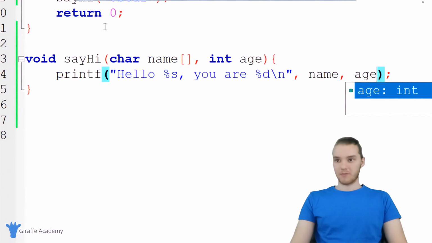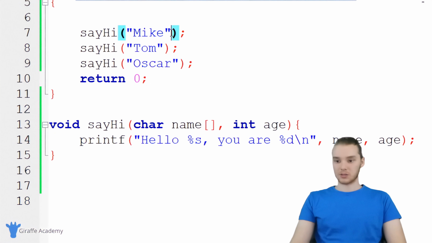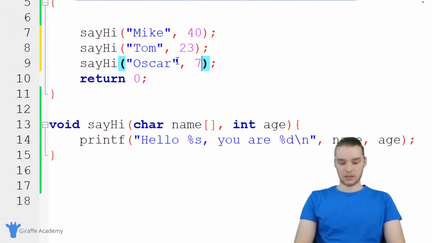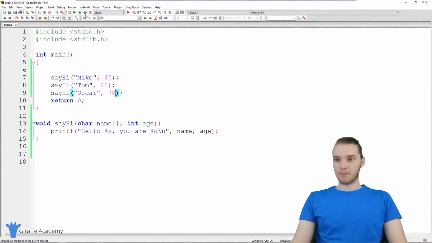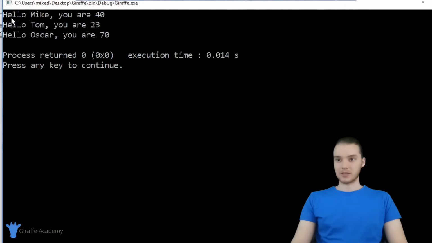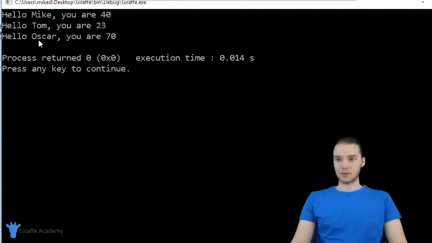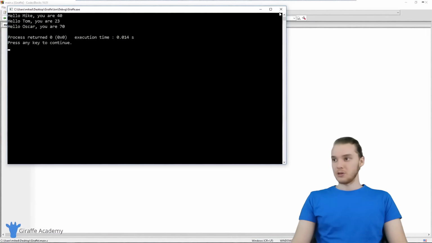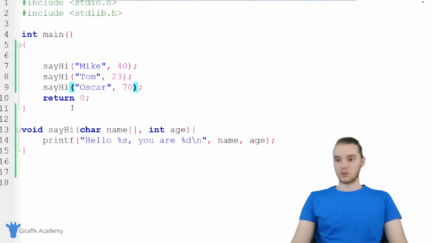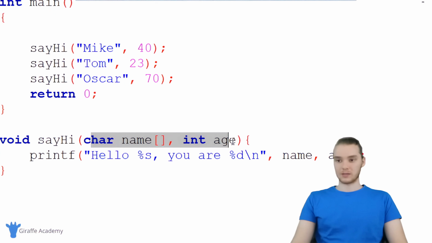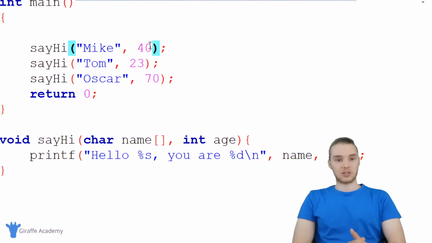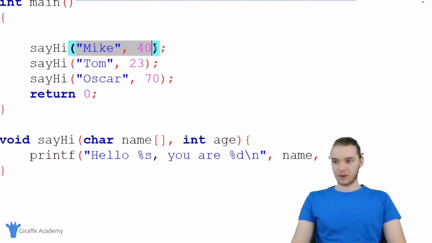Now when I call this function, I also have to give it an age. So we could say 40, 23, and 70. And now this is going to print out all of that information for us. So hello Mike, you are 40, hello Tom, you're 23, hello Oscar, you're 70. You can pass as many parameters as you want into one of these functions. You always just have to make sure that you're passing a parameter when you're calling the function.